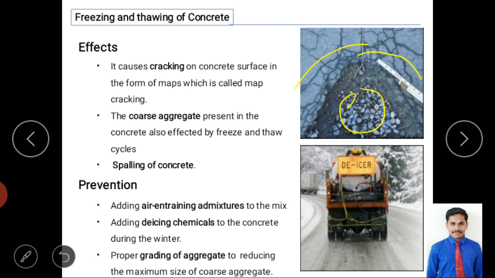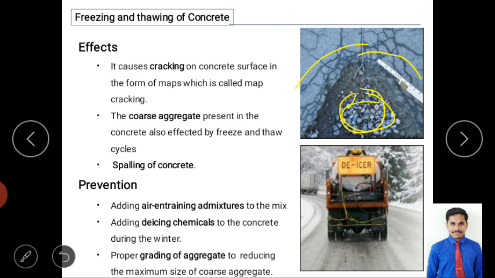And mainly it affects the surface of the concrete. Why? Because of the expansion and contraction of the concrete structure. The next point is that the coarse aggregate present in the concrete is also affected by this action. You can see the coarse aggregate getting affected and disintegrating due to deterioration. Due to the deterioration, aggregate and binding material are separating, right? It affects the surface of the concrete as well as the aggregate in the concrete. It has many effects.